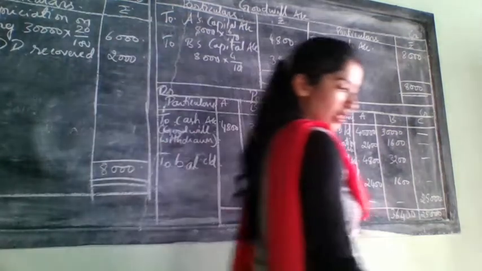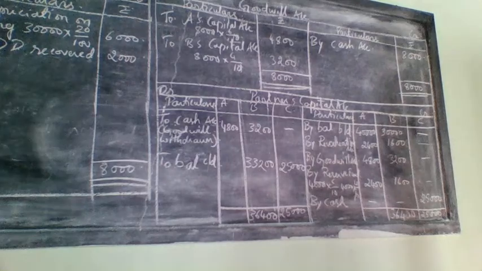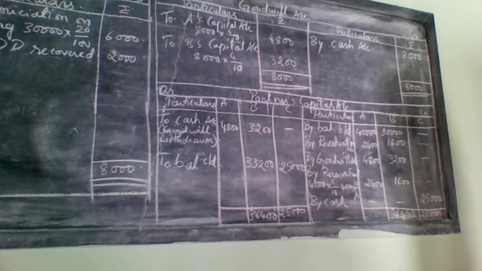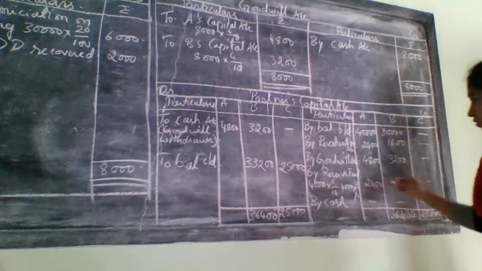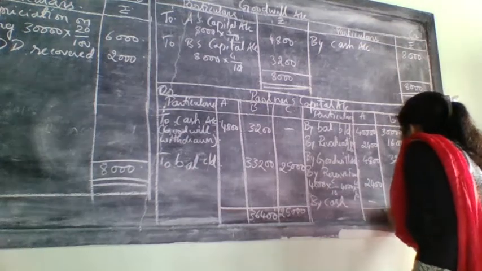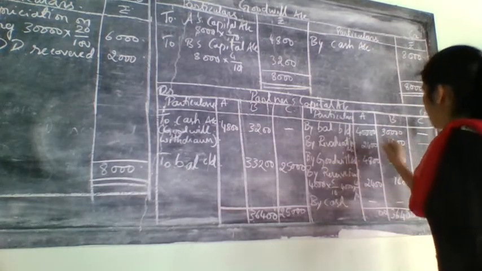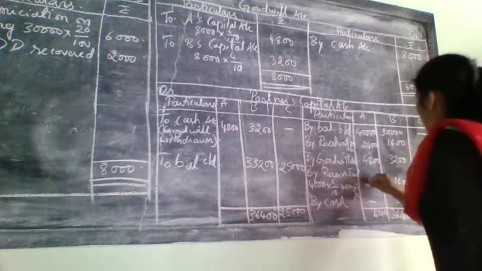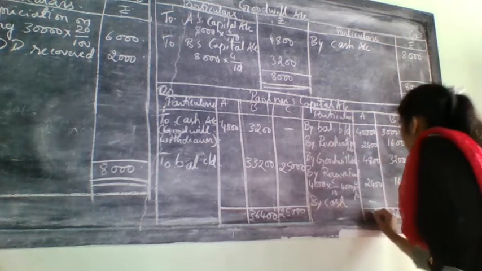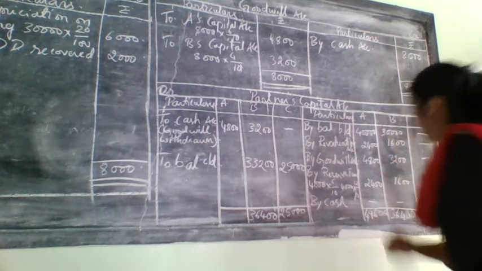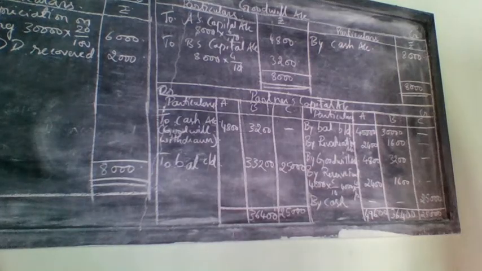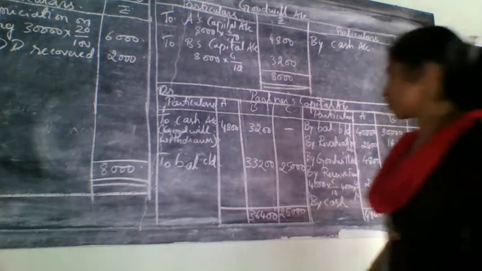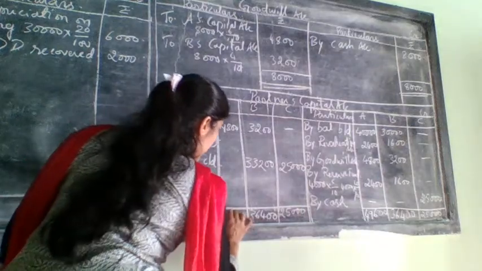33,200 for whom? 33,200 for B. Next A, 49,600. So that 49,600, write it here.